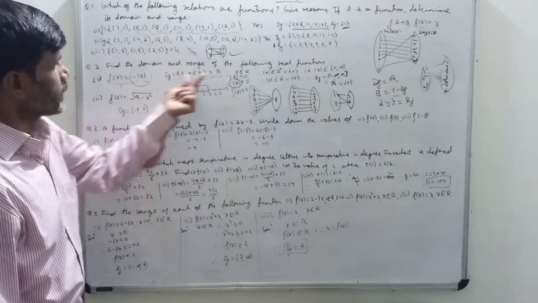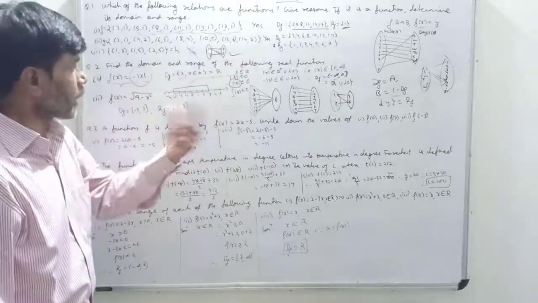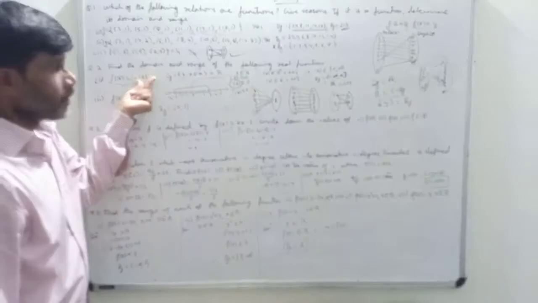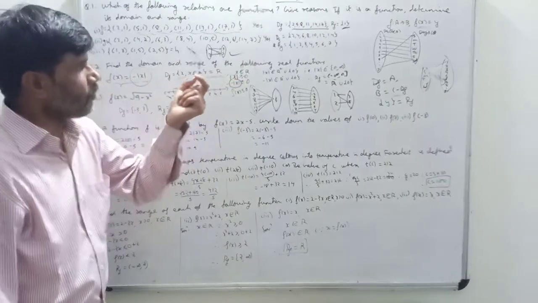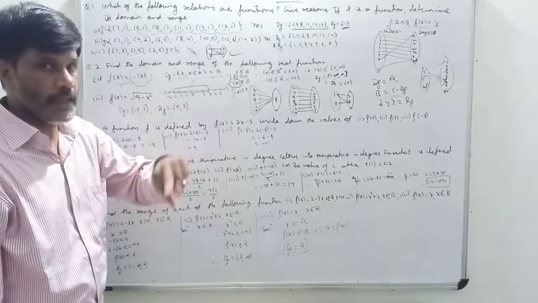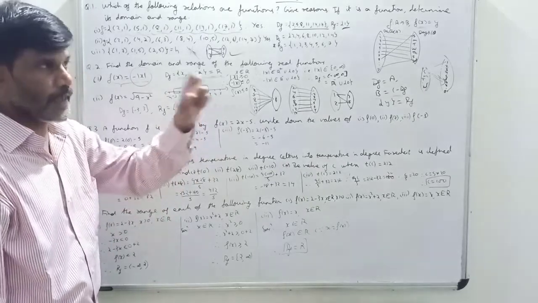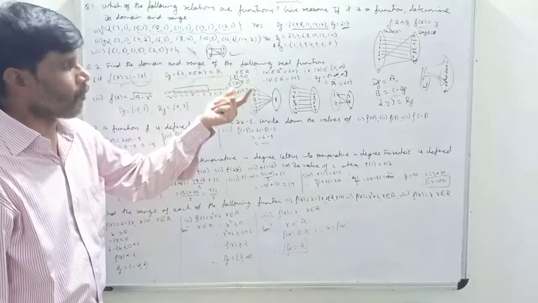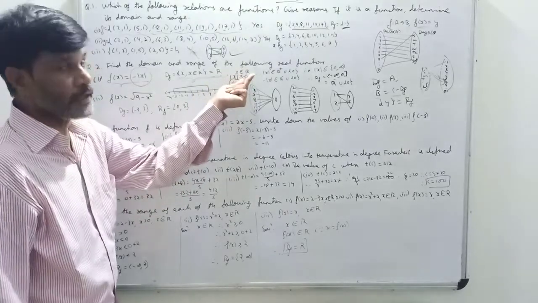Now see, x is a real number. f(x) means what? Range of the function. Now I want minus mod x. So first of all I will find out mod x. So what is the mod of every real number? Greater than or equal to 0. You take any real number and find out its mod. It will be positive, and for 0, mod 0 is 0. So therefore mod x is always greater than or equal to 0.